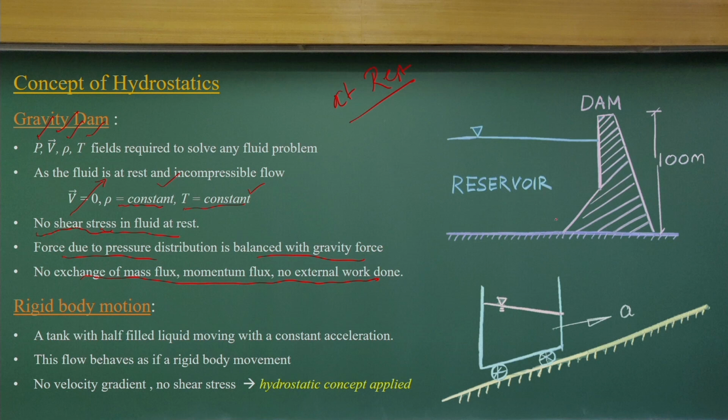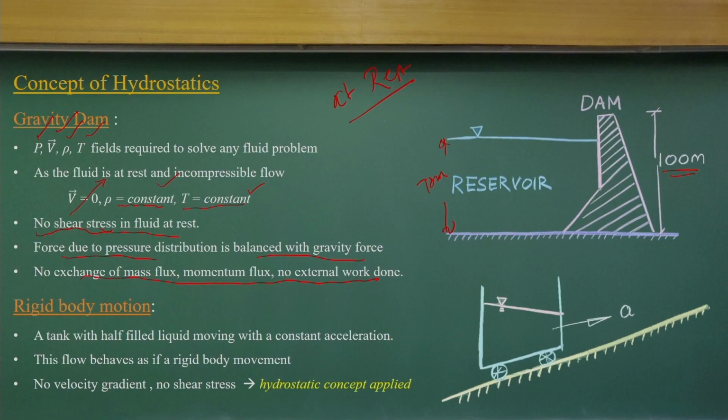For example, take this dam which is 100 meters high, and we have a reservoir. Let us consider the water level is 90 meters from the bottom. In the reservoir the fluid is at rest, and that rest condition exerts pressure on this surface.